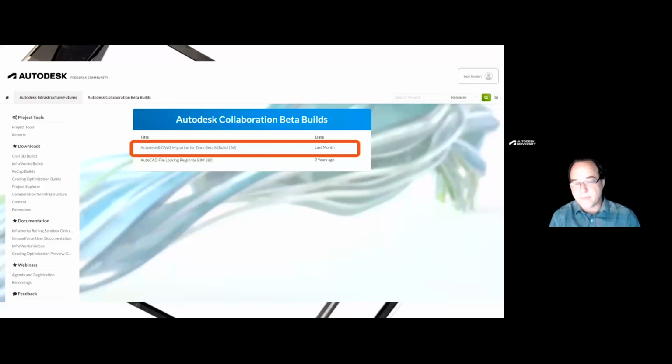Now, it is currently in beta because it's waiting for improvements from Desktop Connector to be released into the wild. I would not ever migrate a project to BIM 360 or ACC without using this tool. I will also say that it should say Autodesk Project Migration Tool. The migration tool will give you the ability to migrate a number of file types to the cloud, as you would hope, or as I would assume you would expect, because we have the ability to attach a number of file types to our AutoCAD and Civil 3D drawings.